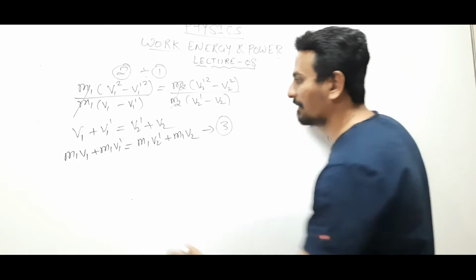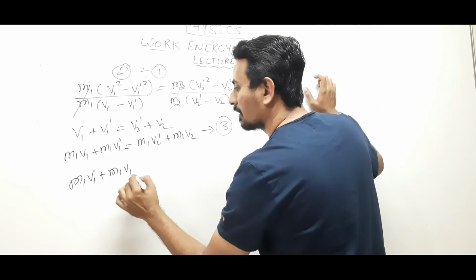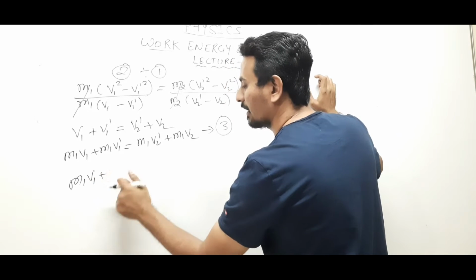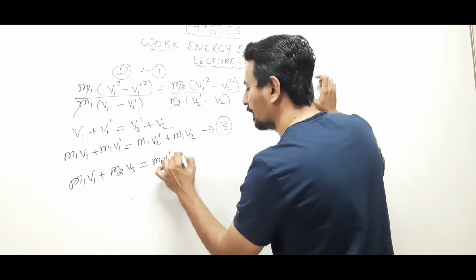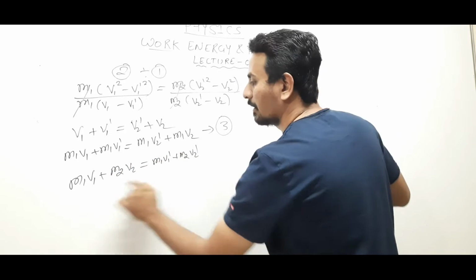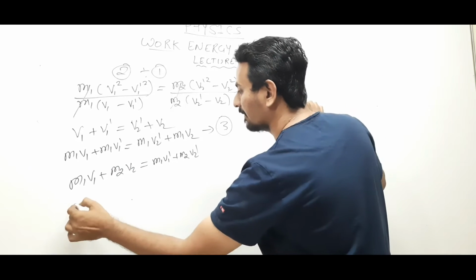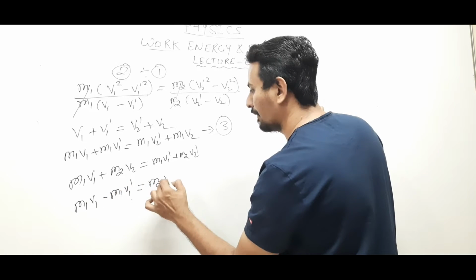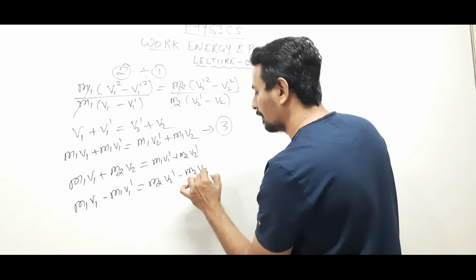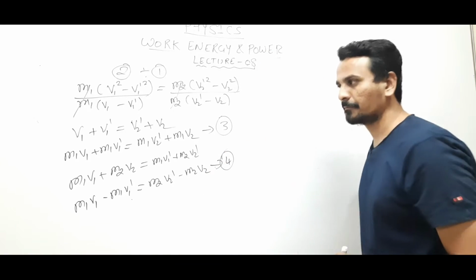We had this equation initially, when we compared the momentum: m1 v1 plus m2 v2 equals m1 v1 dash plus m2 v2 dash. We can write this equation as m1 v1 minus m1 v1 dash equals m2 v2 dash minus m2 v2. Let us call this equation 4.